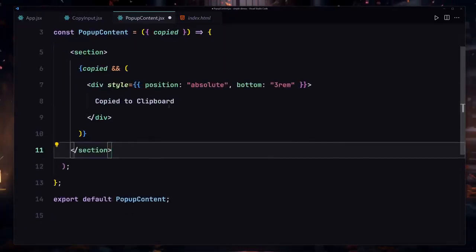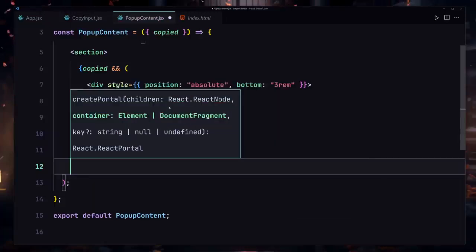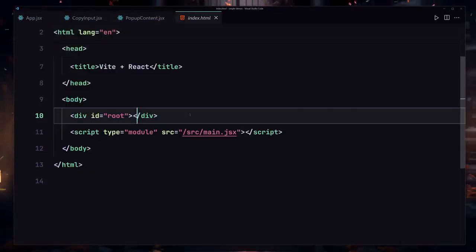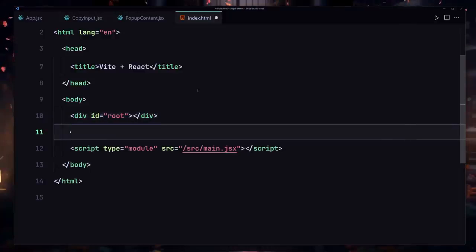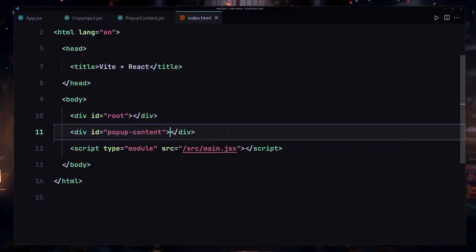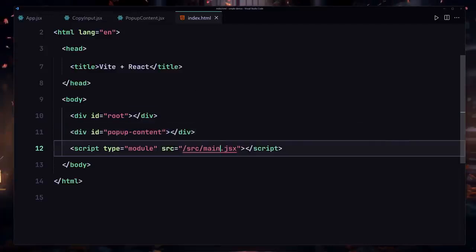Next, you also have to specify where you want to render them. So I'll just use something else, but first of all I'm going to go into my index.html file, and here I'm going to render a div which will have pop-up content or something like this. So here you can see I define my own div with the ID of pop-up content.